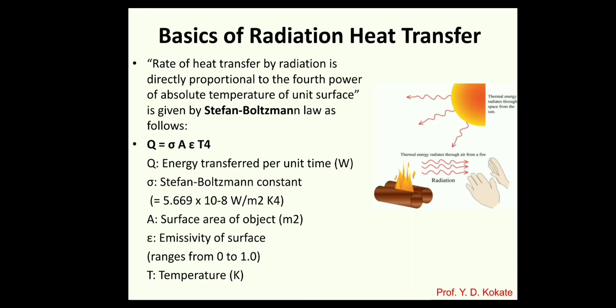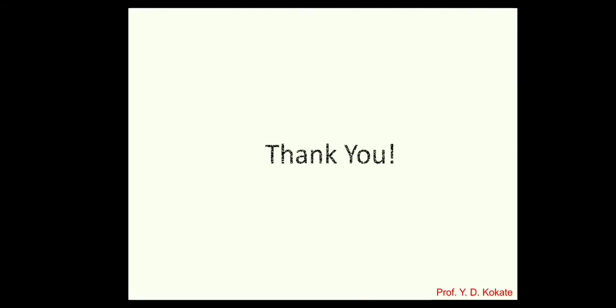So what is emissivity? Emissivity is nothing but the emissive power of that surface to the emissive power of a black surface at that temperature. Emissive power is nothing but the amount of energy radiated by that surface. And if you want to calculate the emissivity of that surface, we have to compare its emissive power at the same temperature with the emissive power of a black body. We will get the emissivity. Like this, we can calculate Q, that is heat transfer by radiation, with the help of the Stefan-Boltzmann law. Thank you.